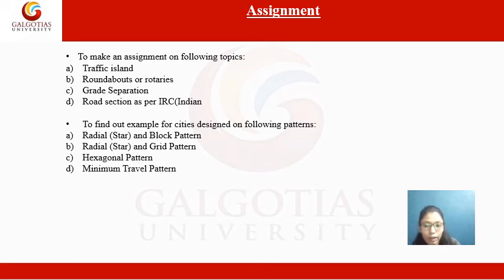First is your traffic island, then second is your roundabouts or rotaries, then third is grade separation, and fourth is your road section as per Indian Road Congress, which we already discussed for subarterial streets. You have to make sections for each of the roads we discussed, arterial, subarterial, collector road, as per Indian Road Congress.